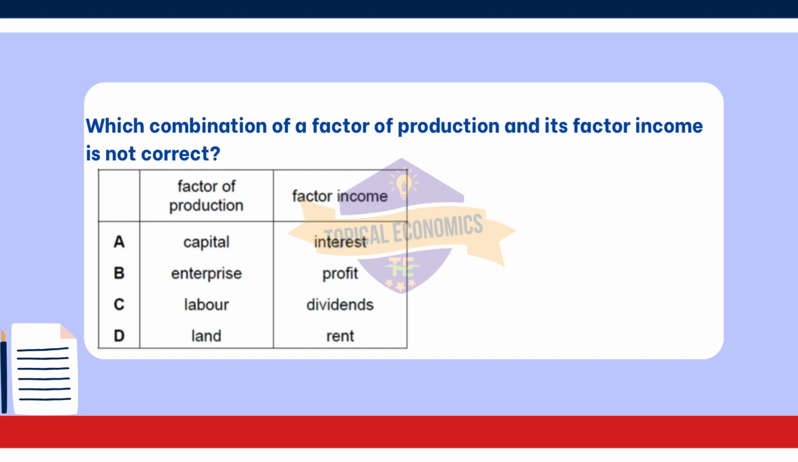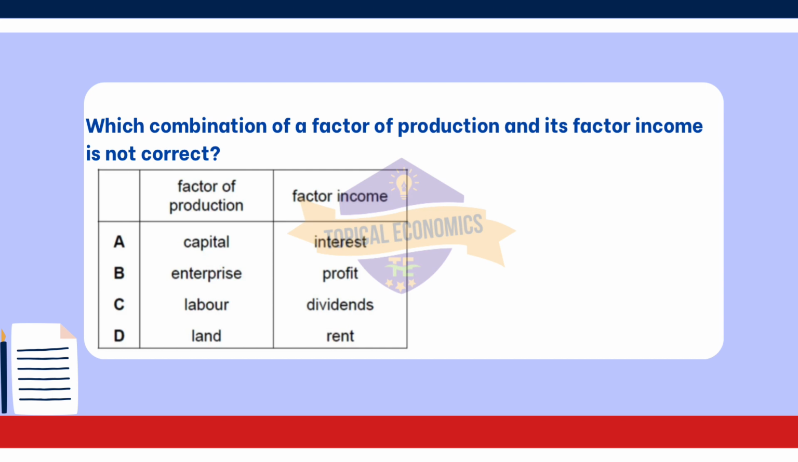Which combination of a factor of production and its factor income is not correct? This question is from year 2020 October-November version 2 paper. The correct answer for this question is option C, labor, dividends. The income earned by labor is wages, not dividends. Dividends are payments made to shareholders from a company's profits, typically associated with the income from ownership rather than work performed.